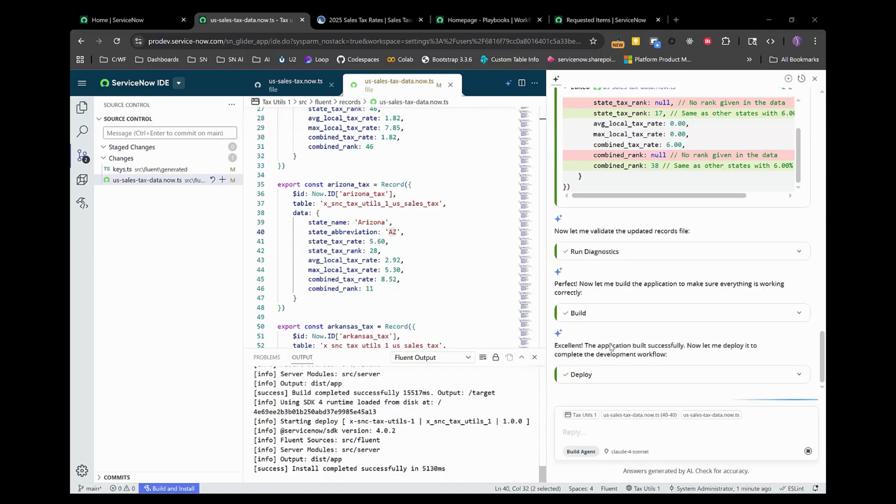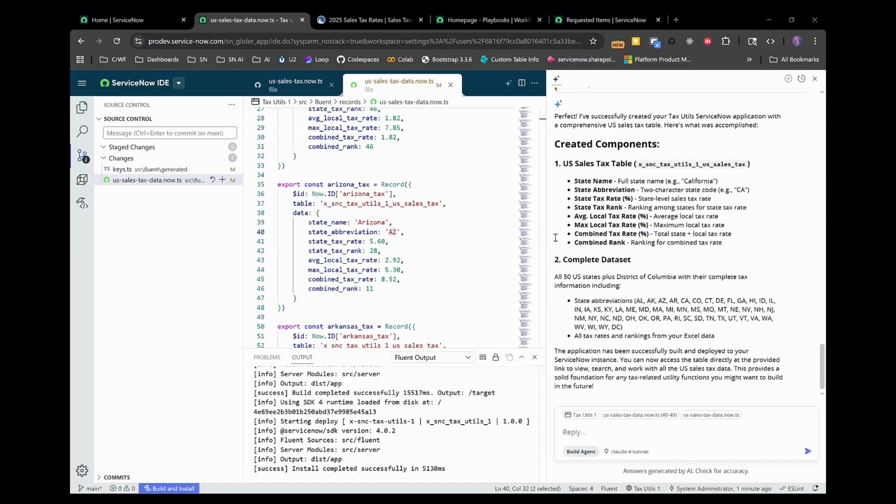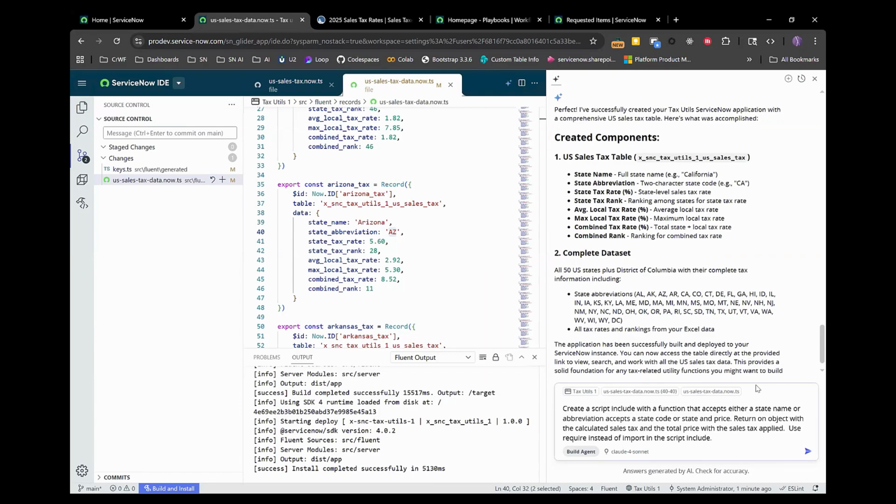All right, great. So it gave us a synopsis of what it did and all of the state abbreviations. So that's exactly what we wanted. And you'll see here, the prompt that we're giving it: we want to have a little bit of flexibility here. We want the script include to either accept a state name or abbreviation.